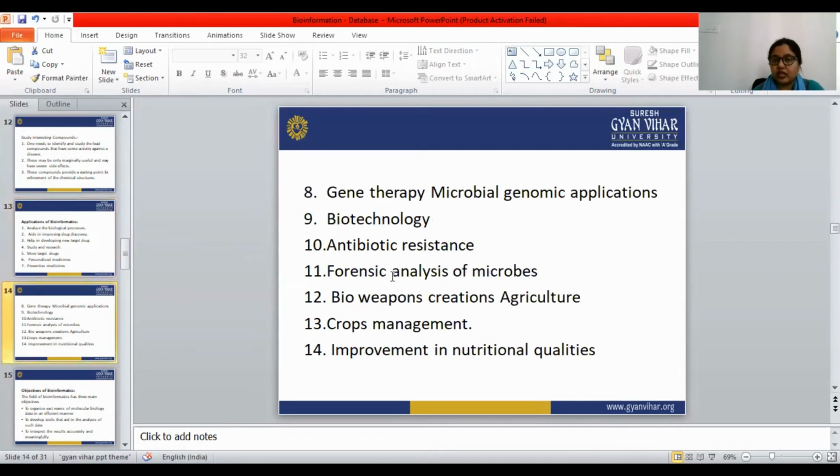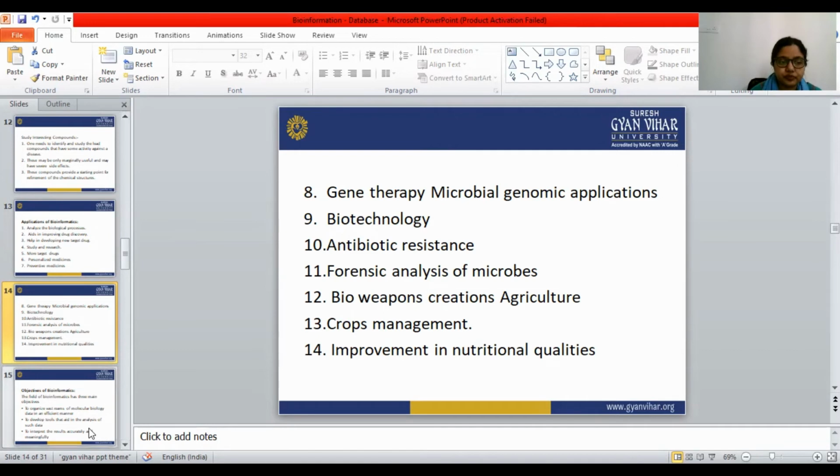In gene therapy and microbial genomic applications also, bioinformatics is very useful. Also in biotechnology, antibiotic resistance, forensic analysis of microbes, bioweapon creation, agriculture, crop management, and improvement in nutrition quality. So these are all the applications of bioinformatics. There are lots of applications.